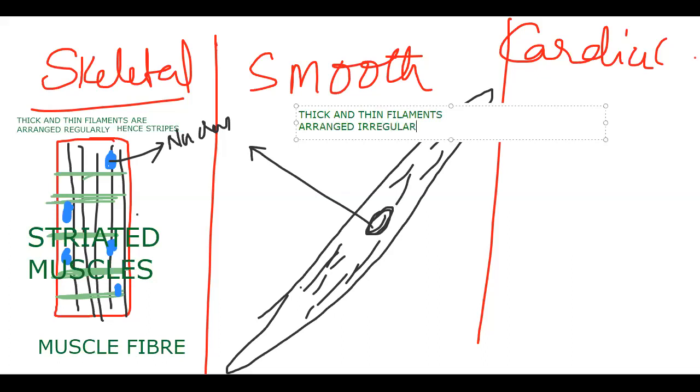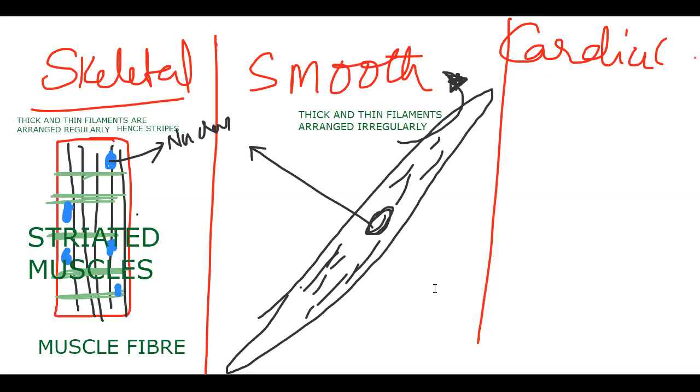So how does their regular arrangement make the striations? We have to go into the detailed depth when we learn muscle contraction. But until then, just believe me that if they are arranged regularly, they are striated. If they are arranged irregularly, they will be smooth muscles, we say. What about cardiac muscle? Let us see how it is in cardiac muscle.